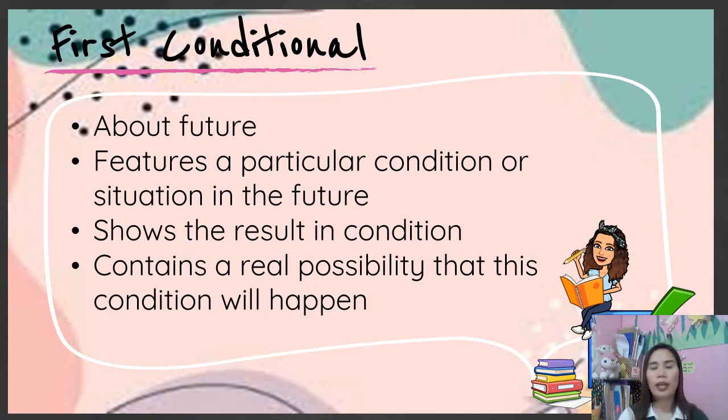So again, it is a present or future real situation, a possible condition with its probable cause. And we are using the simple present tense plus the simple future. So that is first conditional, real situation.